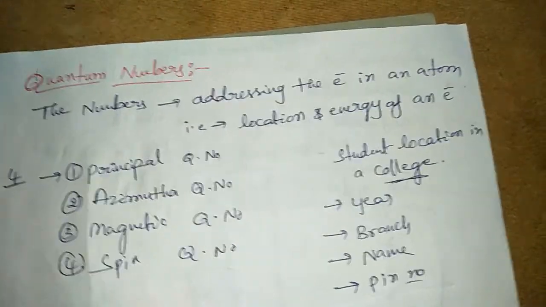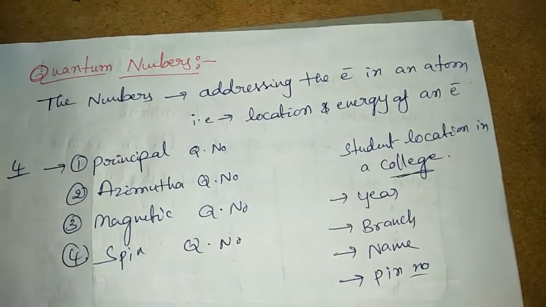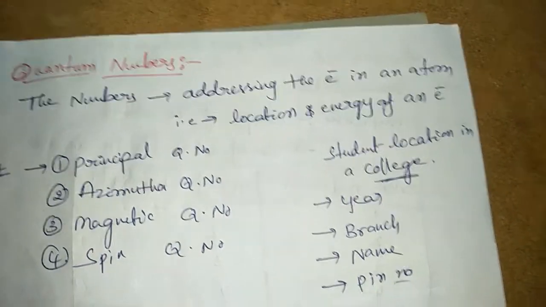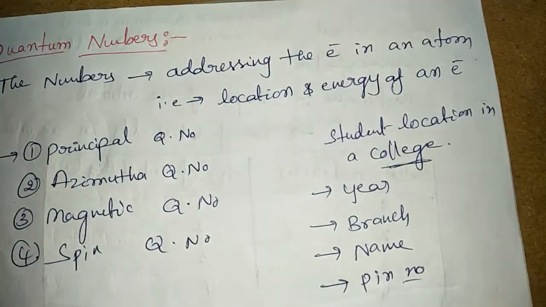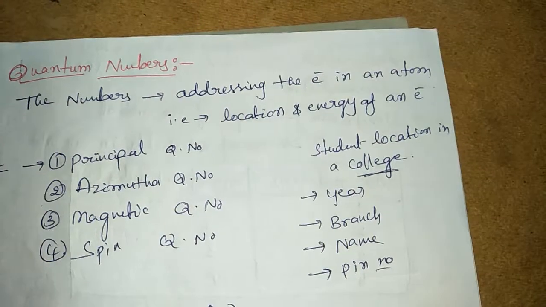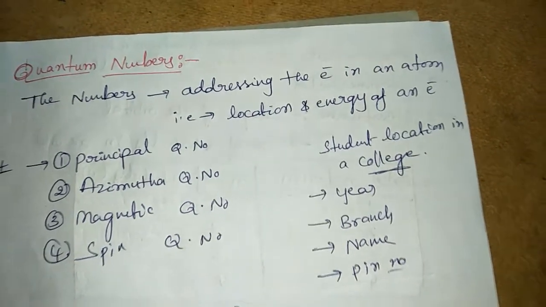Good morning, friends. Today we will discuss quantum numbers. In the last class, I explained the Bohr atomic theory and the merits and limitations of the Bohr atomic theory. Now, in this class, I will explain the quantum numbers.